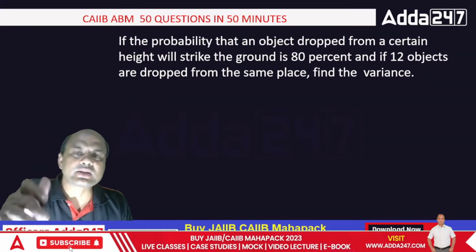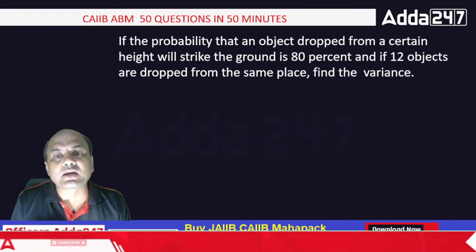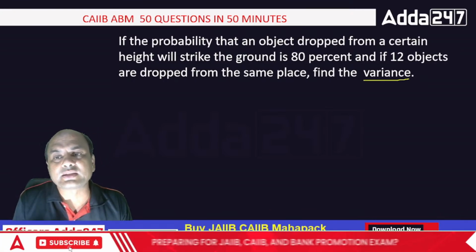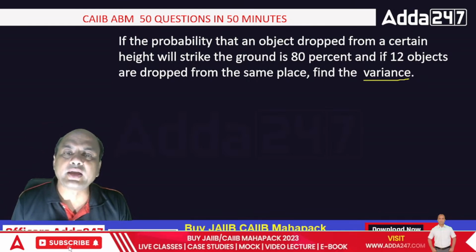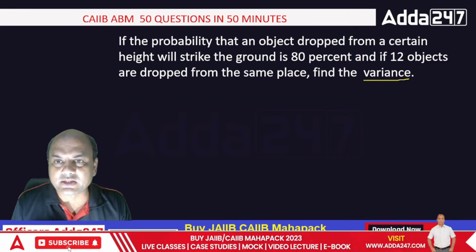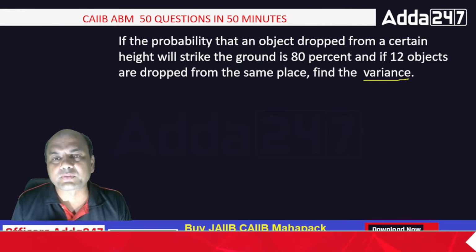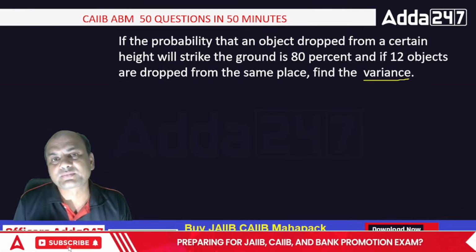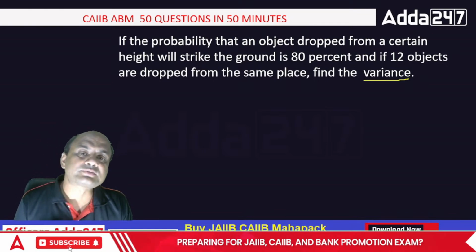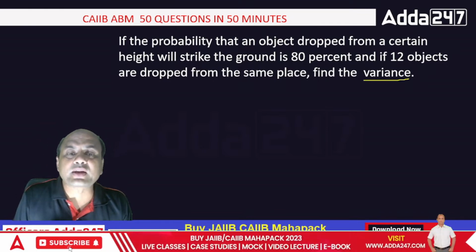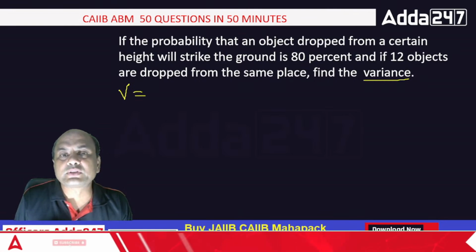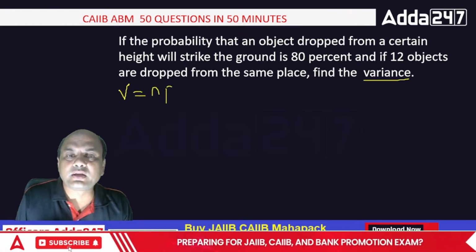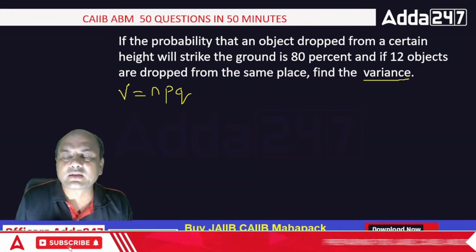Find the variance. Same problem, but the question is different. If the probability that an object dropped from a certain height will strike the ground is 80% and 12 objects are dropped from the same place, find the variance. What is the formula for variance? This is binomial. Variance equals NPQ, isn't it?